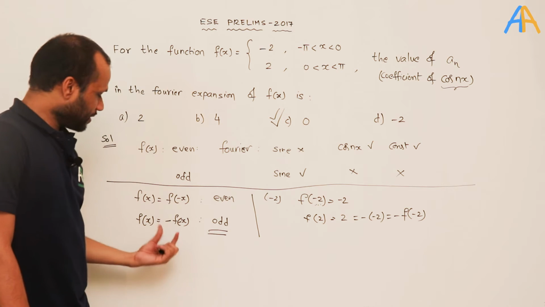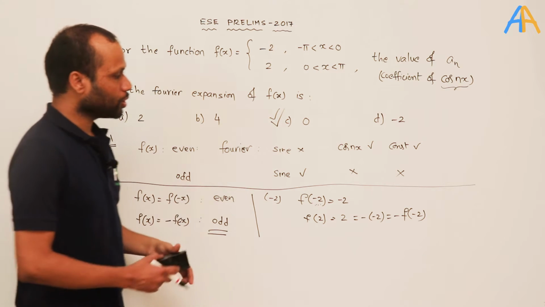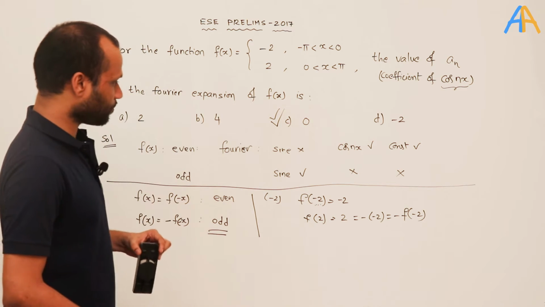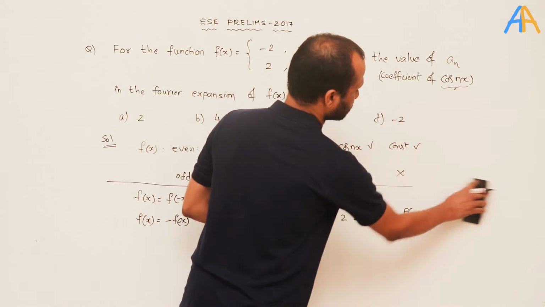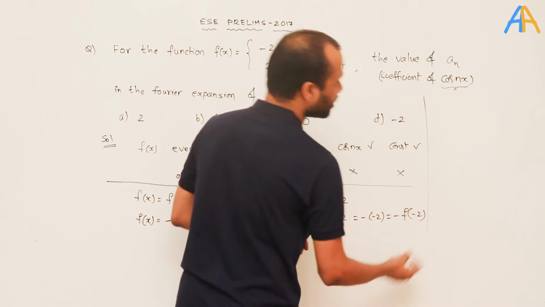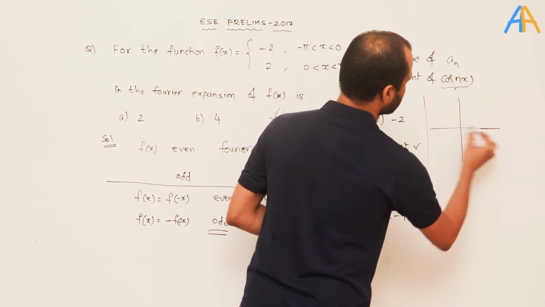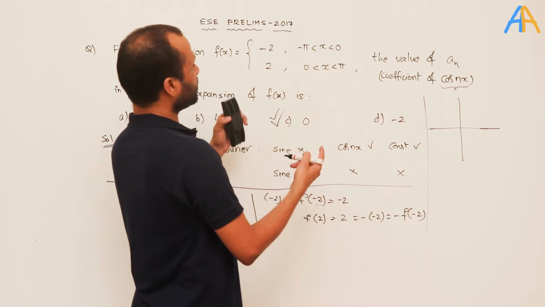Now, evaluating whether a function is even or odd can be done in another way also, using the graph of the given function. If you draw the graph of the given function, how will it look?